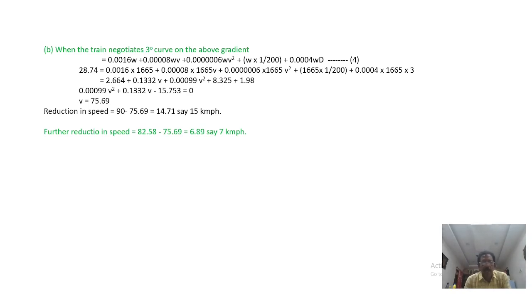And if any speed restriction occurs, that is because of supervision inadequacy. Sometimes, because of sharp curvature, we are not able to provide the required supervision due to various reasons and site conditions, and necessarily there will be a speed restriction. Otherwise there won't be speed restriction in case of curvature.